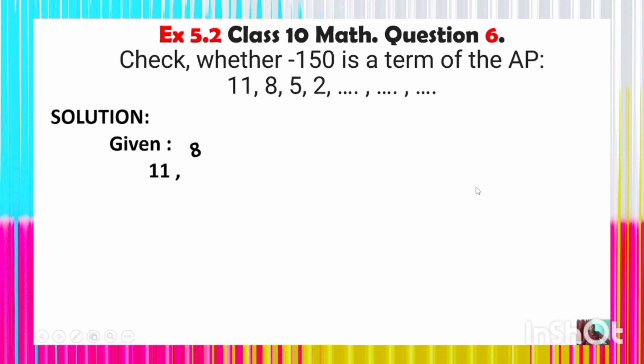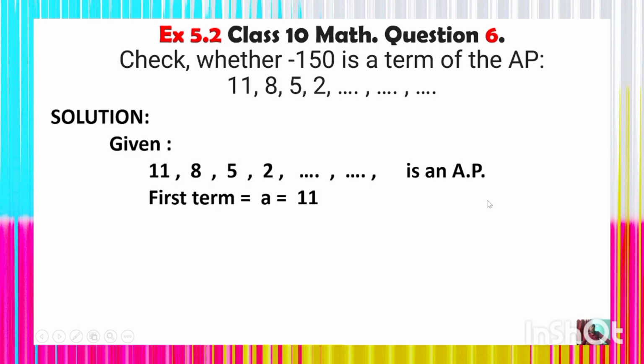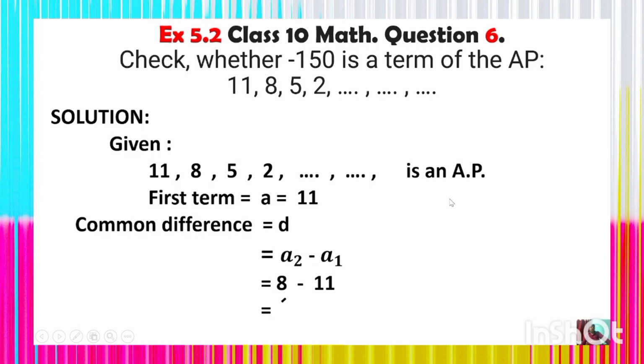Given that 11, 8, 5, 2 is an arithmetic progression, the first term is 11, and the common difference is equal to a2 minus a1, which is 8 minus 11, which is minus 3.